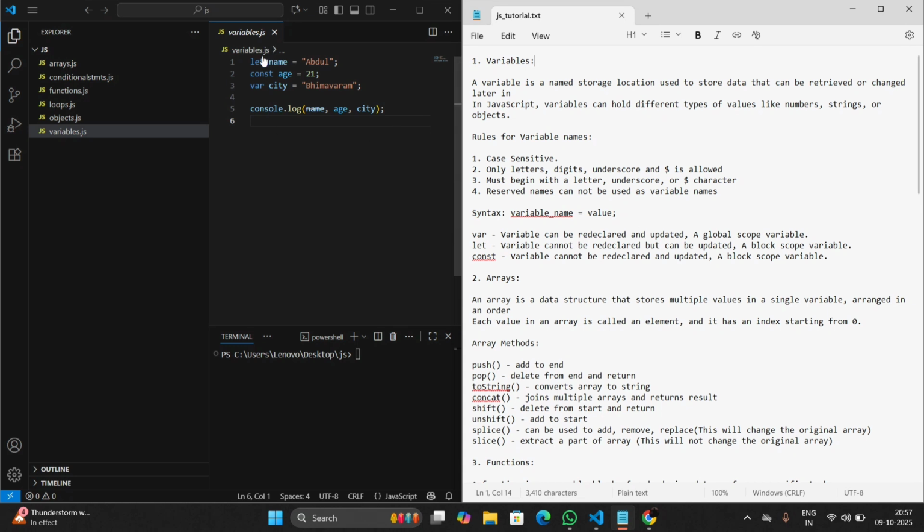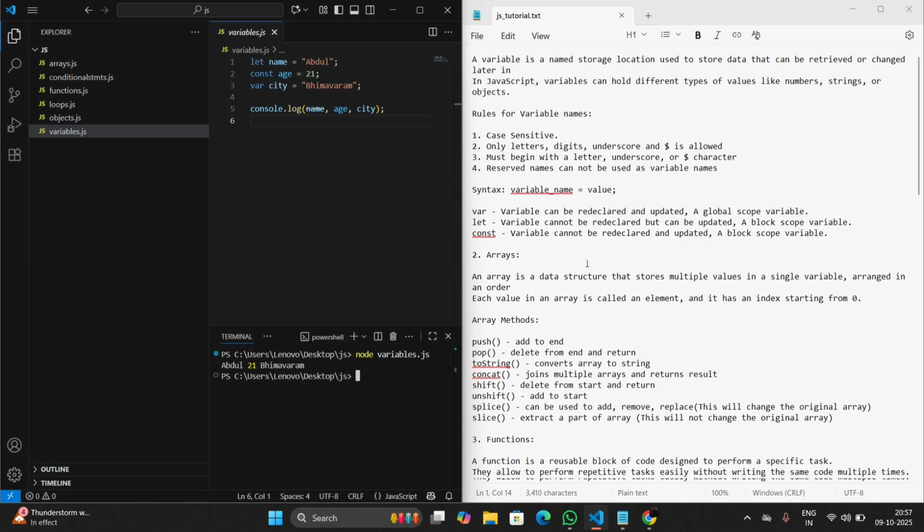Let's see a sample code of variables. Here we can see we use the let keyword, the const keyword and the var keyword. We can run our JavaScript code by Node.js. The command for running is node, then the file name, variables.js. You can get the output: name, age, and city. A let variable cannot be redeclared, but it can be updated. A const variable cannot be given another value. A var variable can be updated or redeclared.